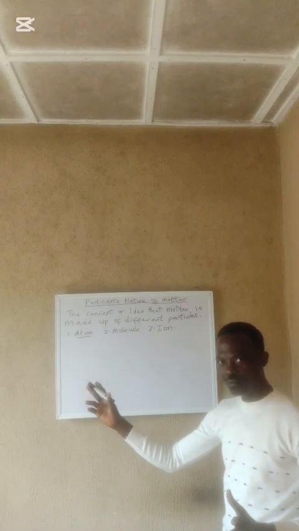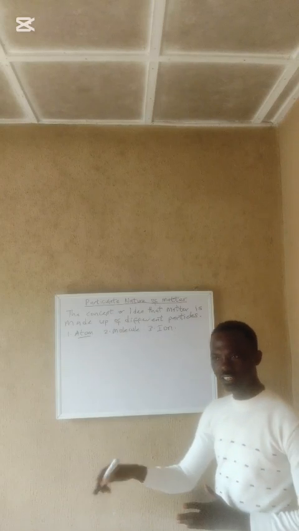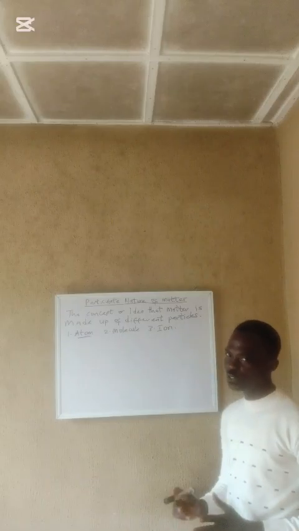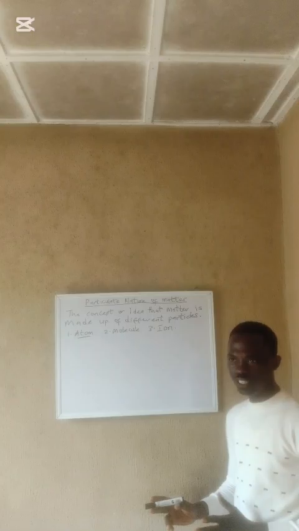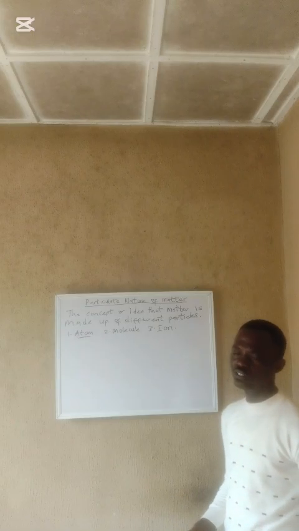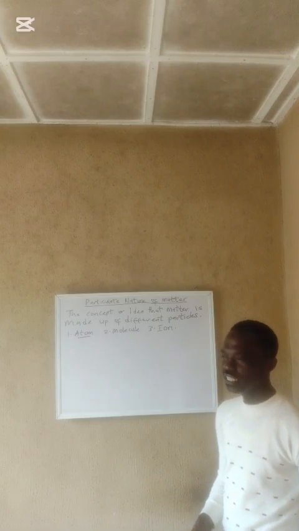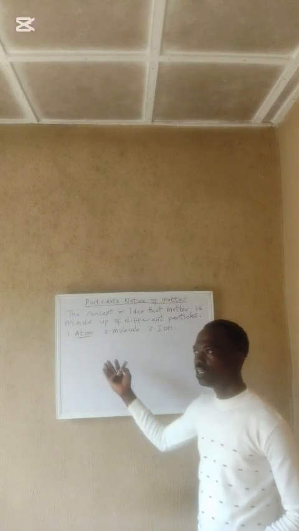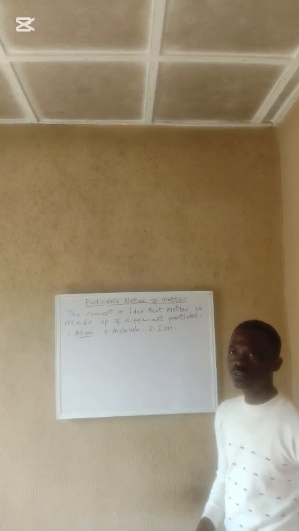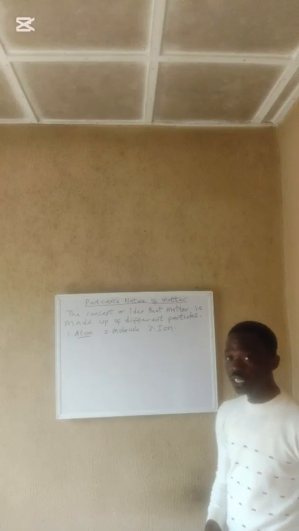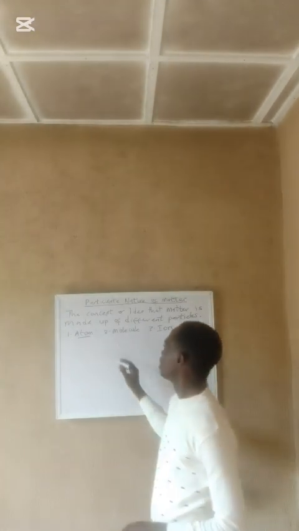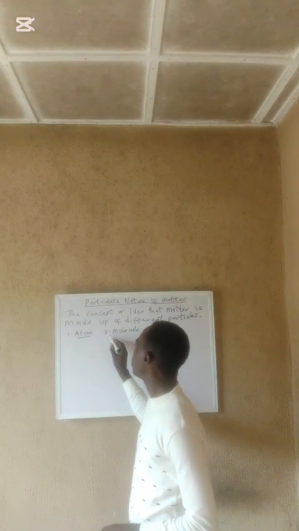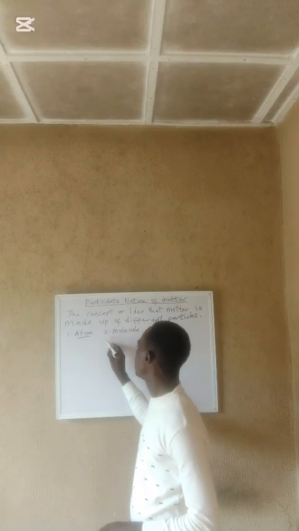And you can see the difference. Atom is the smallest particle of an element that can take part in the chemical reaction. Molecule is the smallest part of an element that is capable of existing independently. The molecule can be composed of atoms of the same element. It can also be composed of atoms of different elements. What am I saying here? The molecule that is composed of atoms of the same element.